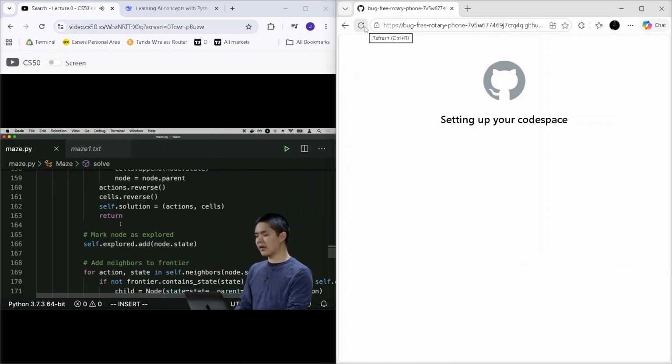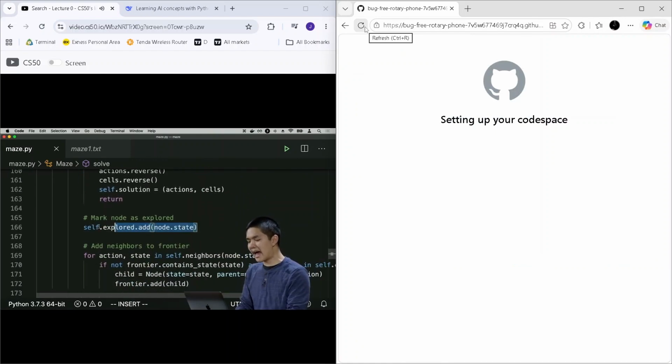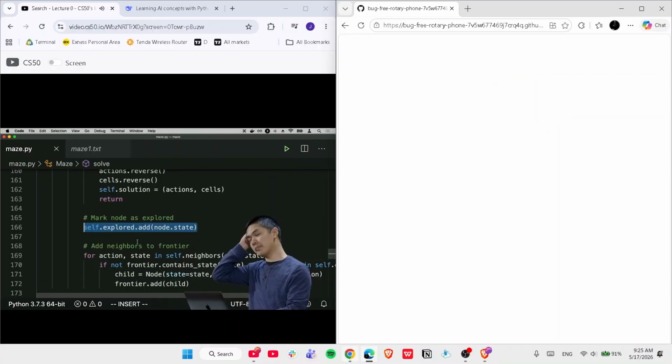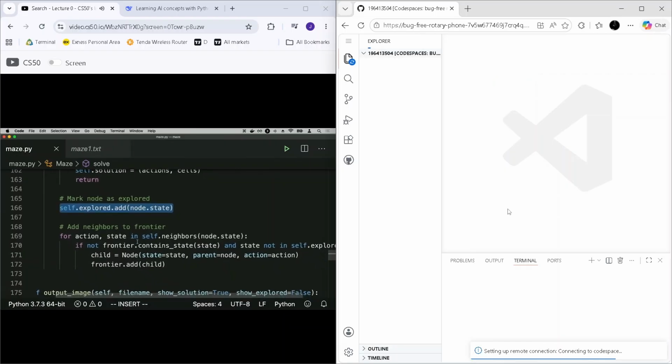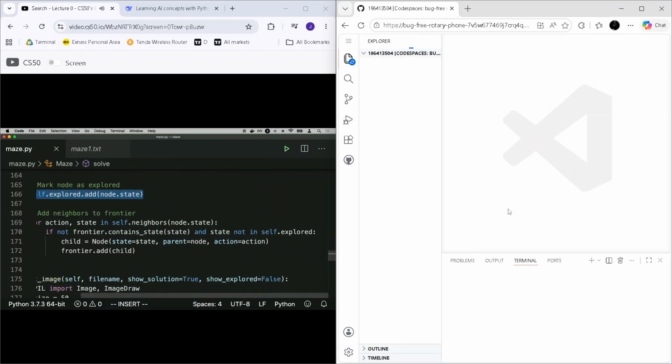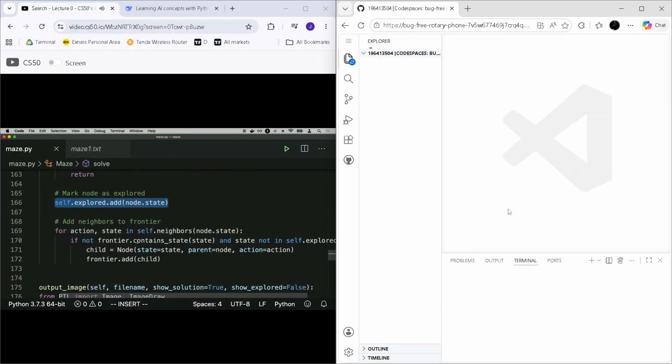And otherwise, if it's not the goal, well, then I'll go ahead and add this state to the explored set to say, I've explored this state now. No need to go back to it if I come across it in the future. And then this logic here implements the idea of adding neighbors to the frontier. I'm saying, look at all of my neighbors, and I implemented a function called neighbors that you can take a look at.